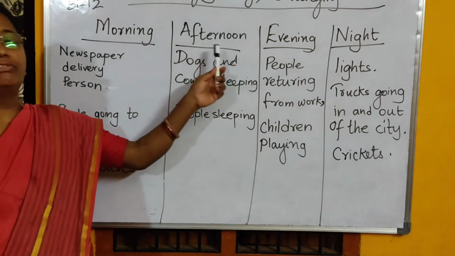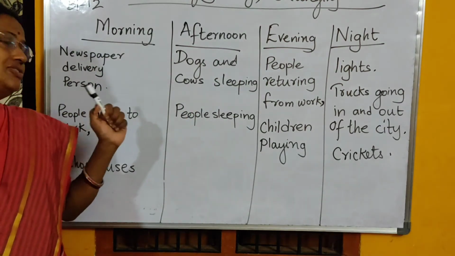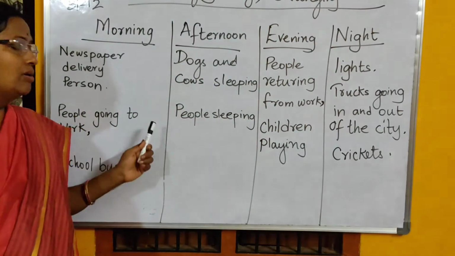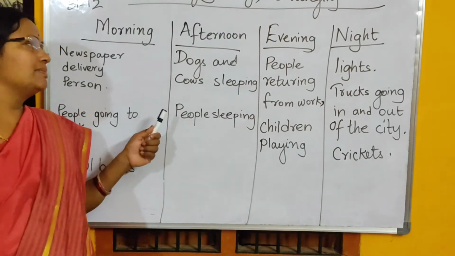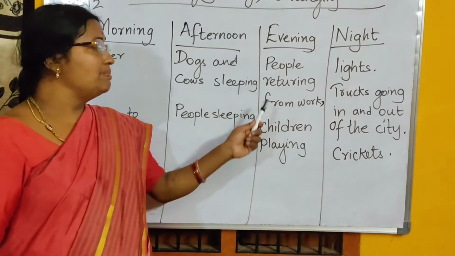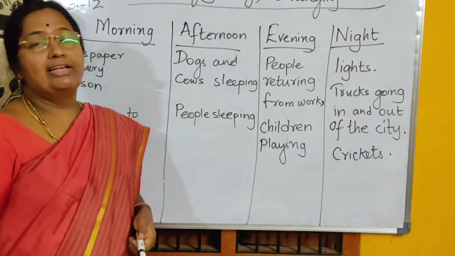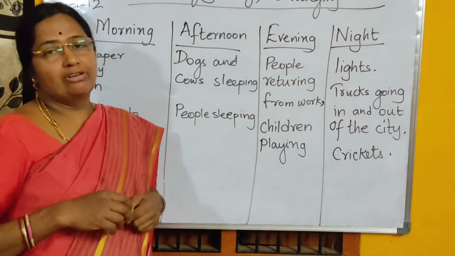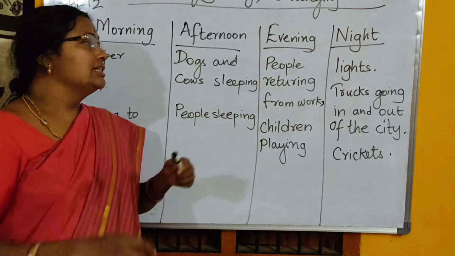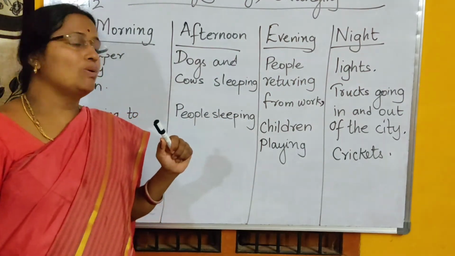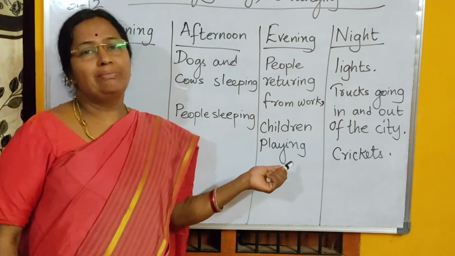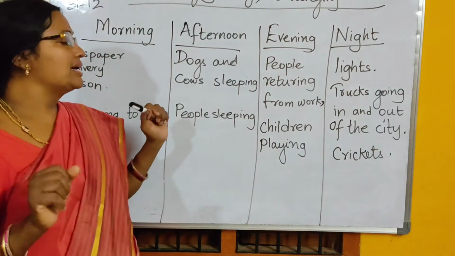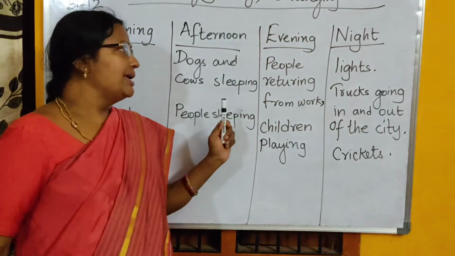So what do we see in the afternoon? Afternoons on the streets we see dogs and cows sleeping, or people also sleeping or relaxing. Evening, what do you see? People returning from their work. In the evenings, if the time is 5 or 6 to 7, people will be returning from their offices and factories. They'll be traveling to come back to their homes. And we also see the children playing. In morning times children will be going to school, putting on their school bags. In evening times children will be playing.